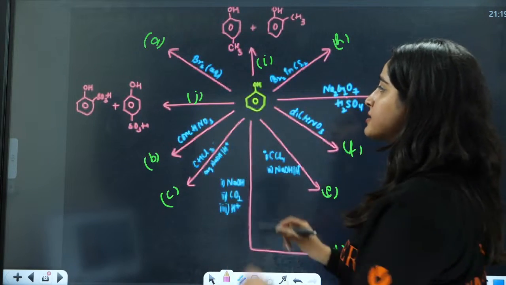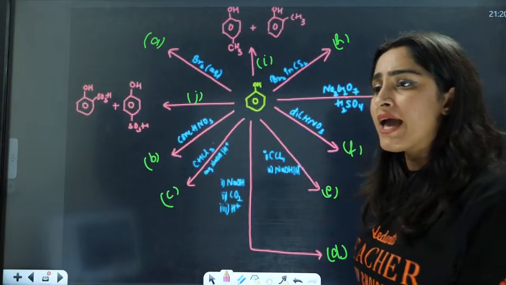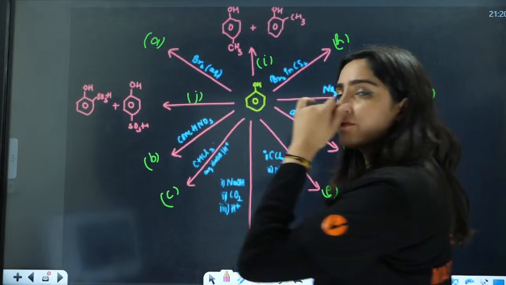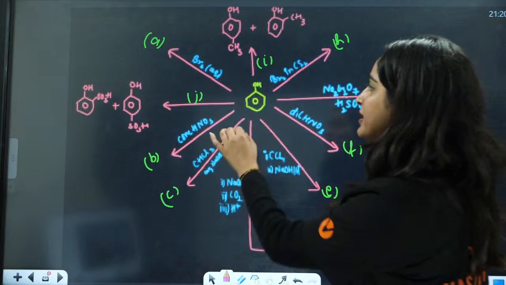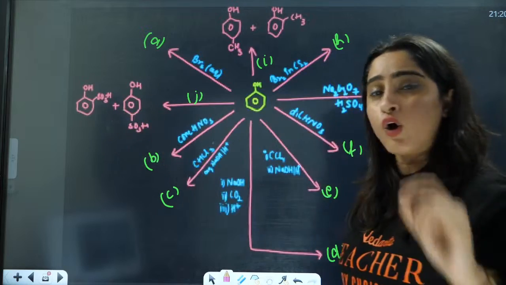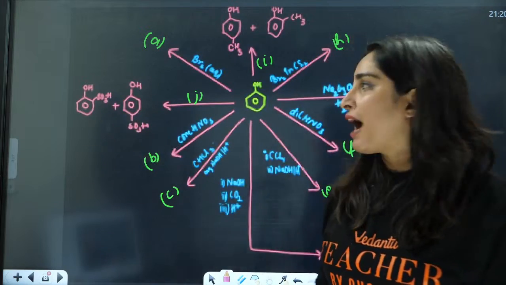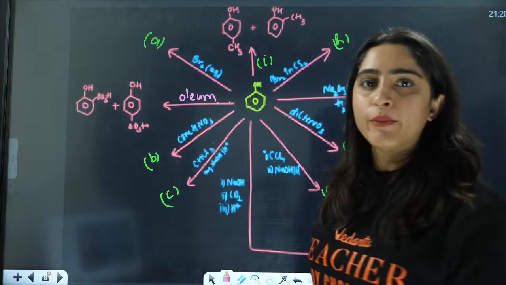Okay, so let us solve this. Firstly, we have phenol with aqueous Br2. With aqueous Br2, you have the formation of 2,4,6-tribromophenol. Then phenol is converted to ortho and para products, and at ortho and para SO3H, where you will use oleum.